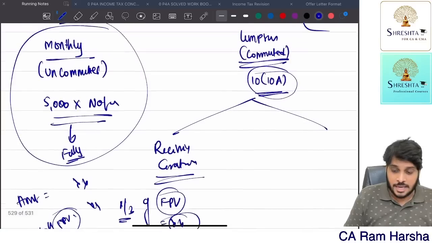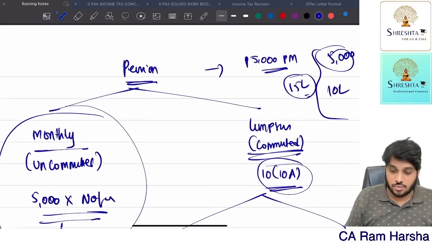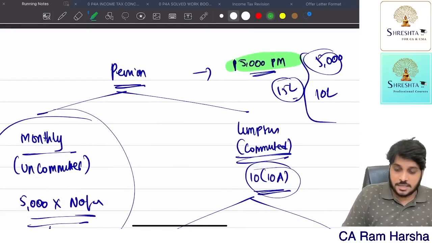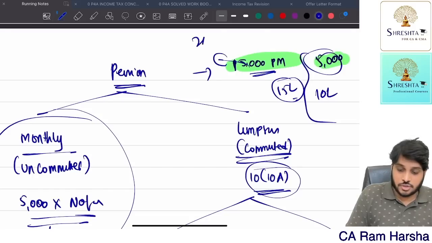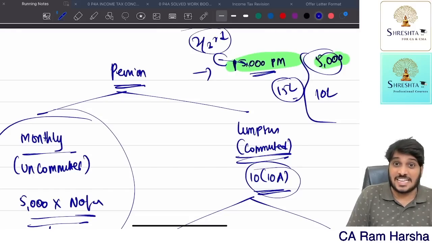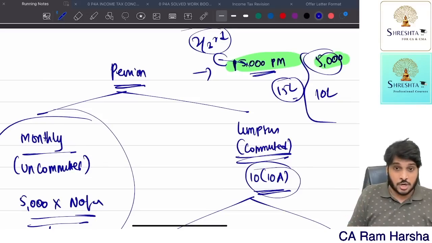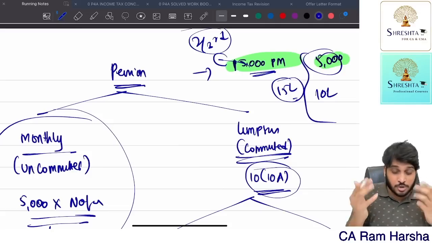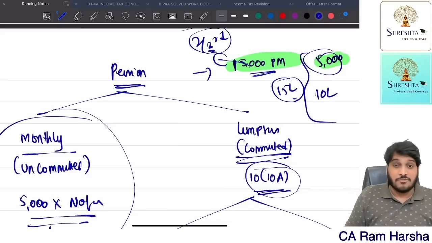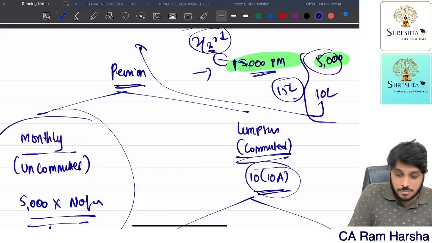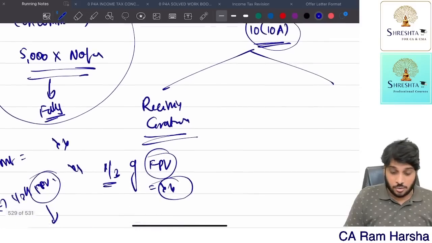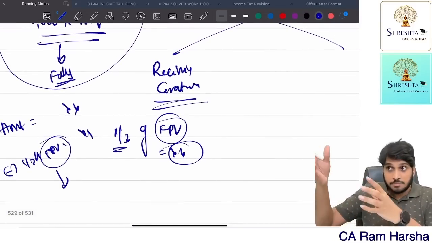In this case, monthly he is getting 15,000 originally, but he only took 5,000. He sacrificed 10,000, so in 15,000, 10,000 proportion is 2/3. For sacrificing 2/3, the lump sum he is getting is 10 lakh.